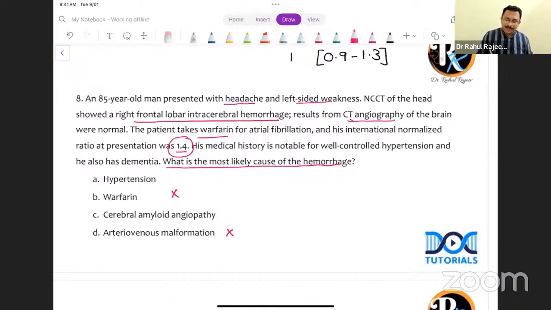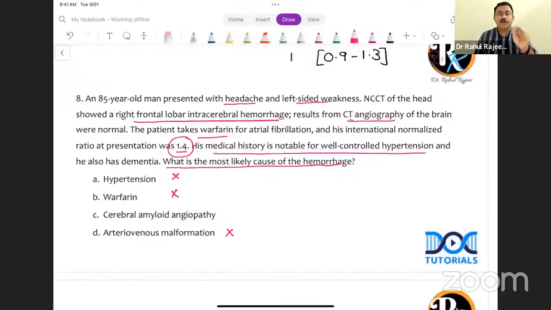Now hypertension: in the history itself, the medical history is notable for well-controlled hypertension. So I am not confident enough to mark hypertension, though hypertension can rarely produce a bleed. Now, remember, in my lectures also, I have told you one important factual MCQ, which is the basis of this clinical scenario question as well. What is that factual MCQ?